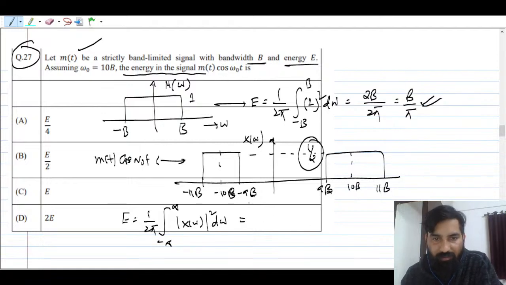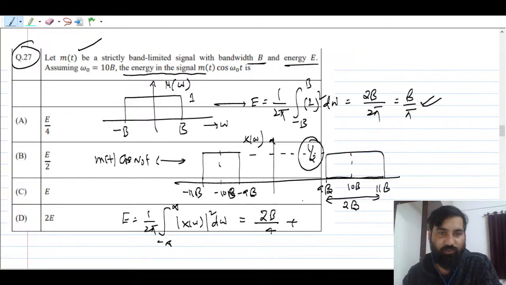So what it will be, you can see here, guys. What you can do here is you just find out the width of this. What is the width here, guys? It is nothing but 2b, right? 2b, and this height squared is nothing but 1 by 4, so it is nothing but 2b by 4 plus, in this case also 2b by 4, and upon 2 pi.